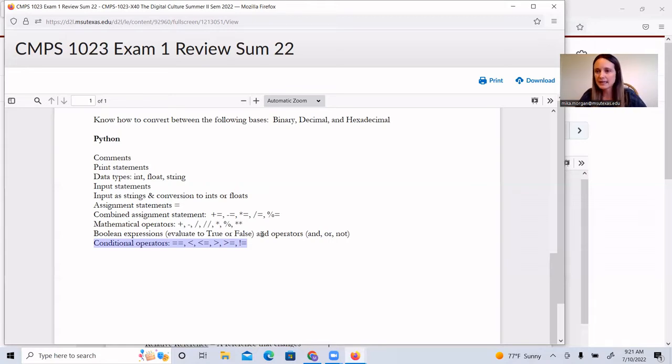So we are going to make a little Python program, and I will be very careful and mindful that I use an example of the combined assignment operator.